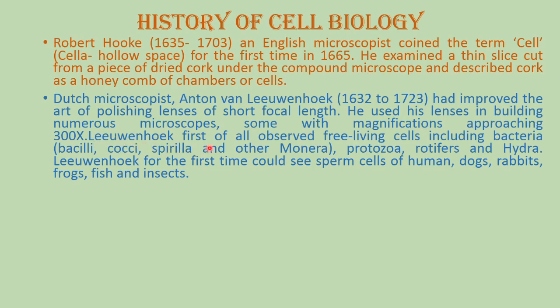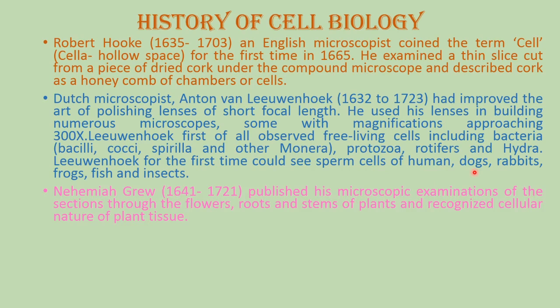Leeuwenhoek was the first scientist to observe free living cells including different forms of bacteria, protozoa, rotifers, and hydra. For the first time he could see sperm cells of human, dogs, rabbit, frog, fish, and insects.